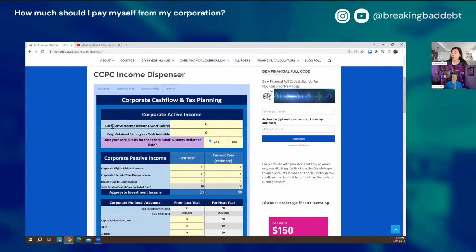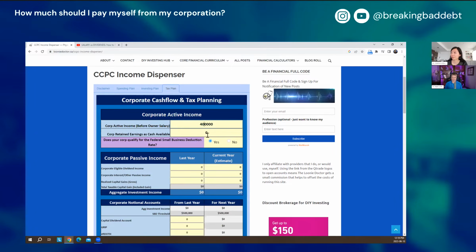Yeah, great. Okay, so here, corporate active income. So this is the total of how much I would make in a corp before my own salary and things like that, right? Right. So this is just the net income from your business. So if you have a practice and you make, say, $450,000 after overhead, so you've paid all your office expenses and everything else. Oh, after overhead. Okay.